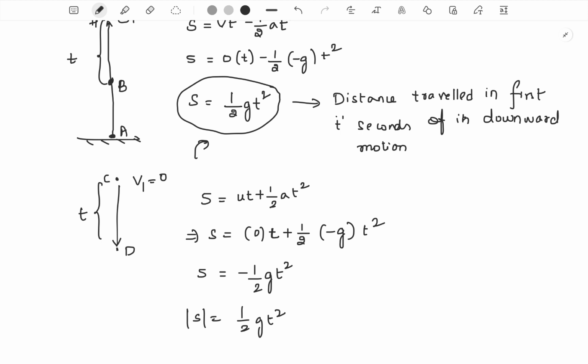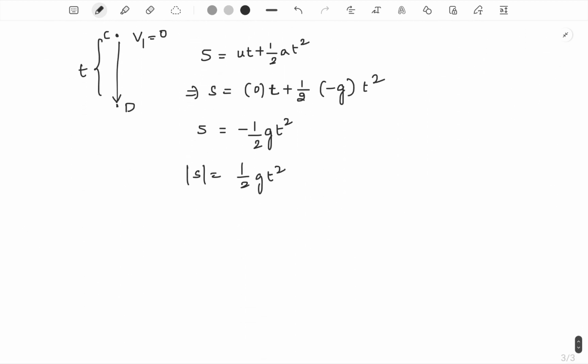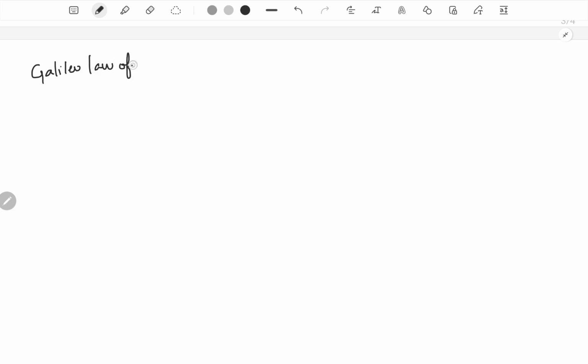And then we have something called Galileo's law of odd numbers. Let's discuss that part. Galileo's law of odd numbers.